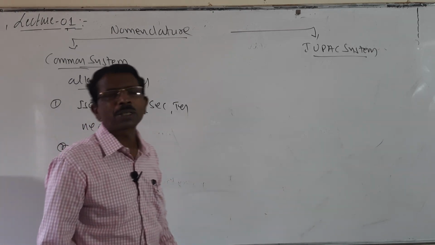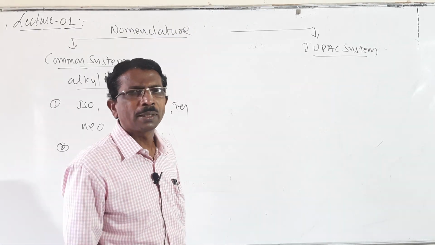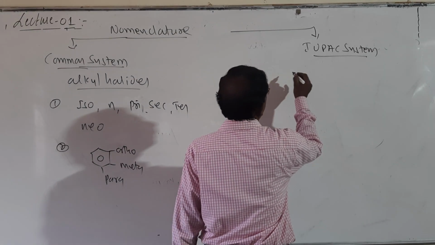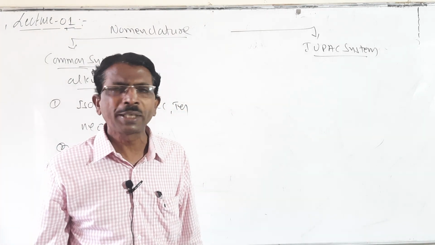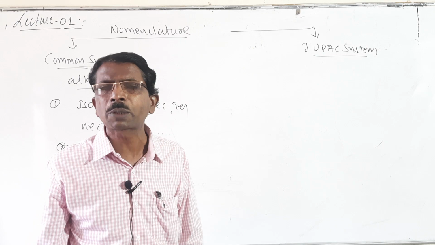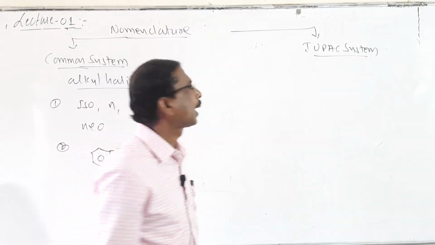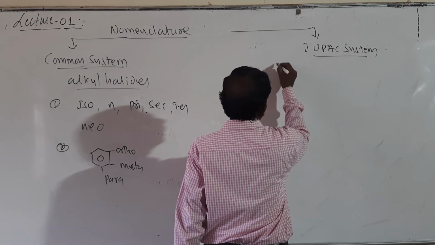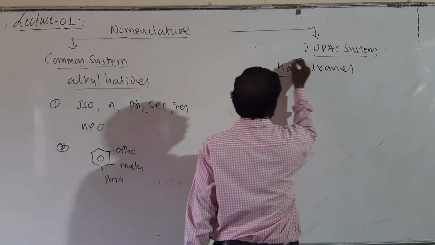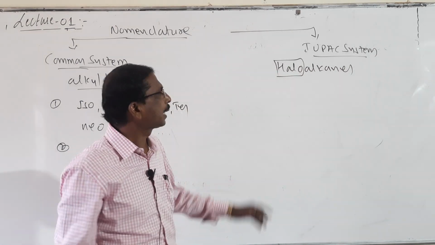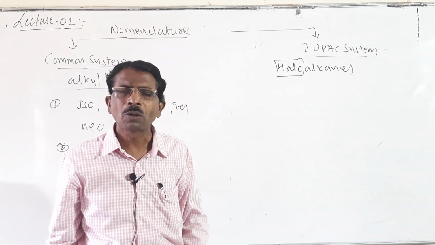And in the IUPAC system, these are the derivatives of alkanes, where the substituents, chlorine and halogens, are called prefixes, and first we name the prefix followed by the root word. These are called haloalkanes. So halo is the prefix and alkane is the root word. So prefix first, then followed by the root word.